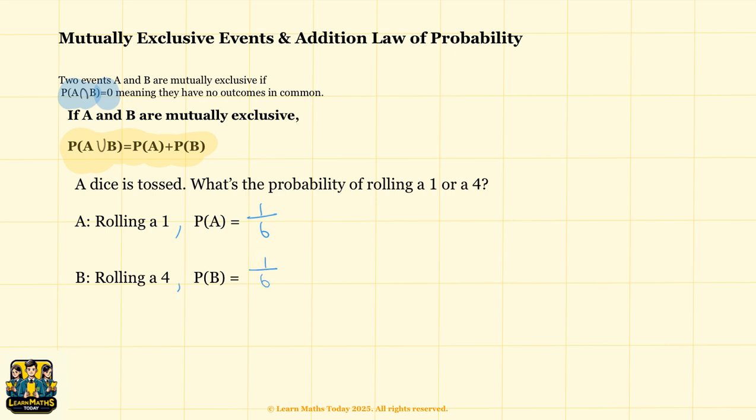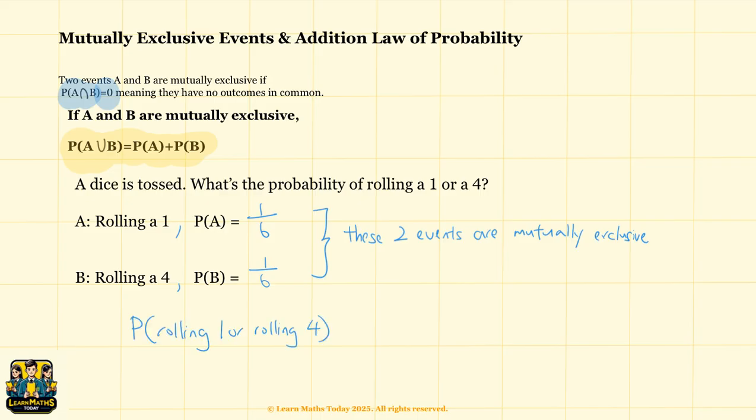Can both a 1 and a 4 occur on the same roll of a dice? No. We know that a dice can only show one number at a time. So these two events are mutually exclusive. Therefore, we can apply the formula to get the probability of rolling a 1 or rolling a 4 equal to the probability of rolling a 1 plus the probability of rolling a 4. That gives you 1 over 6 plus 1 over 6, which gives you 1/3. Therefore, the probability of rolling a 1 or a 4 is 1/3.